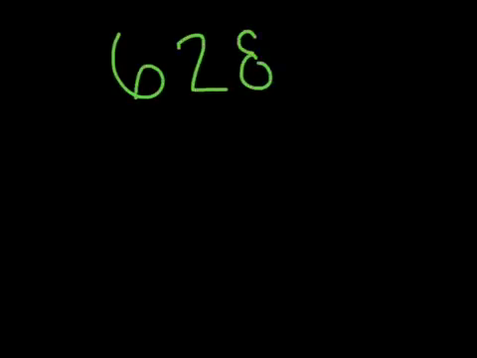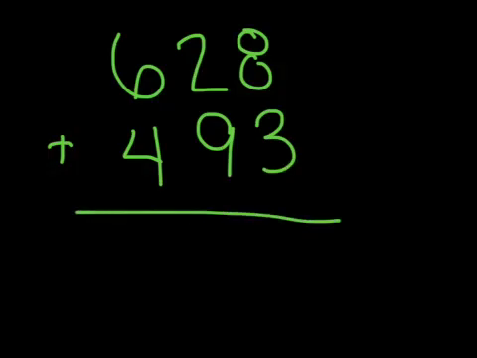All right, let's try one more. And I'm going to do 628 plus 493. All right, so if I add those, I want you to try it on your own. I'm going to let this run for just a couple of minutes, and let's see where you get. Remember, you always start in the ones column. Always in the ones. I apologize. Always in the ones. All right, if you're having trouble about where to start, remember we start over here in the ones.